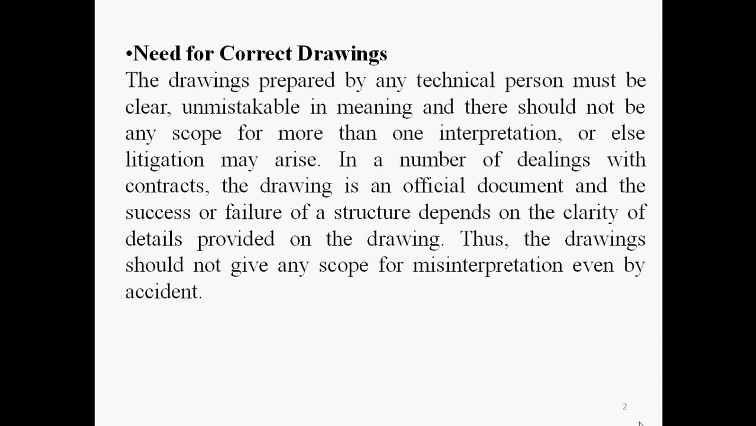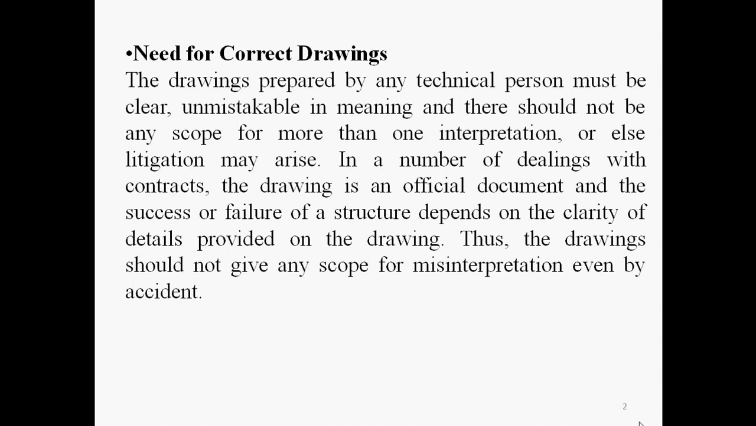In a number of drawings with contracts, the drawing is an official document, and the success or failure of a structure depends on the clarity of details provided on the drawing. The meaning is that when part manufacturing is going on, because an automobile or machine tool requires a number of parts, when we prepare that part drawing, it becomes an official document, because the n number of parts are manufactured through its supplier. So the customer communicates its design to the supplier through drawing only.